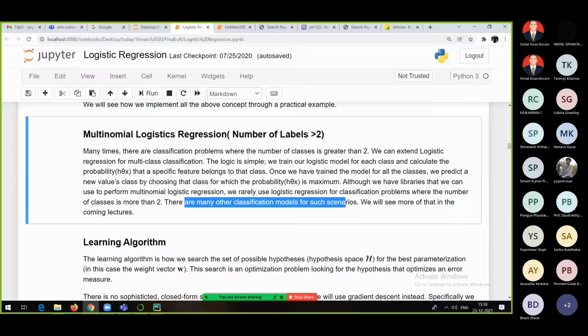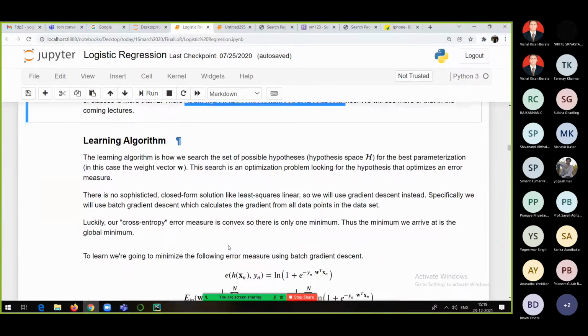That's why, even in real time, we will seldom see linear regression and logistic regression being used for prediction and classification problems, because there are far better algorithms. But the concepts we require from linear and logistic regression, we require in other algorithms, and that's why we at least start with that.